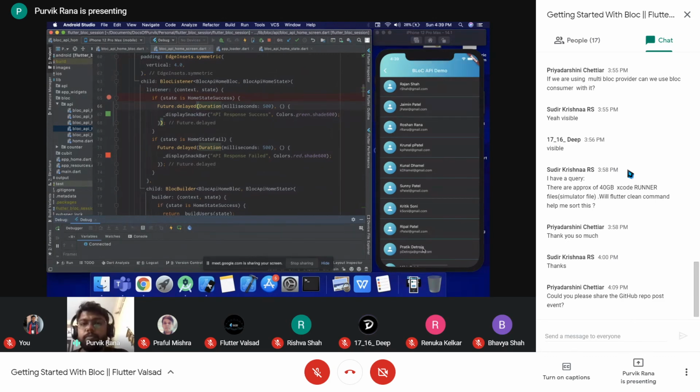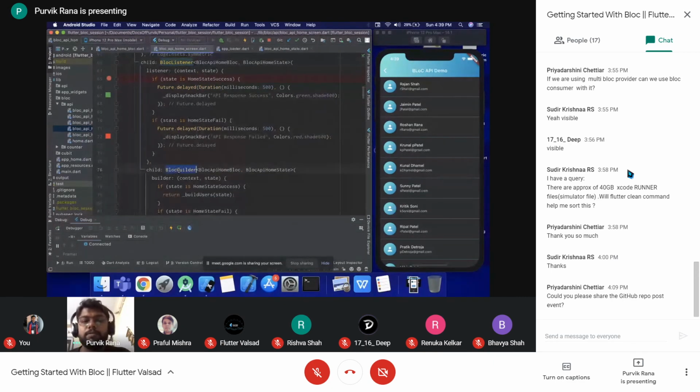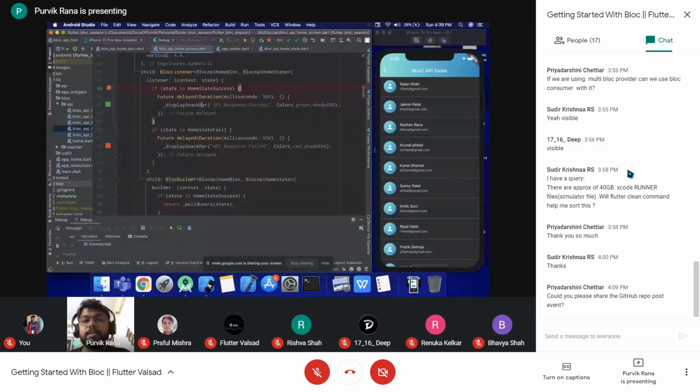So this way we can also incorporate the listener by wrapping the block builder, and we can perform some functionalities or some actions based on the different states of a particular block. So this is how the listener will work.